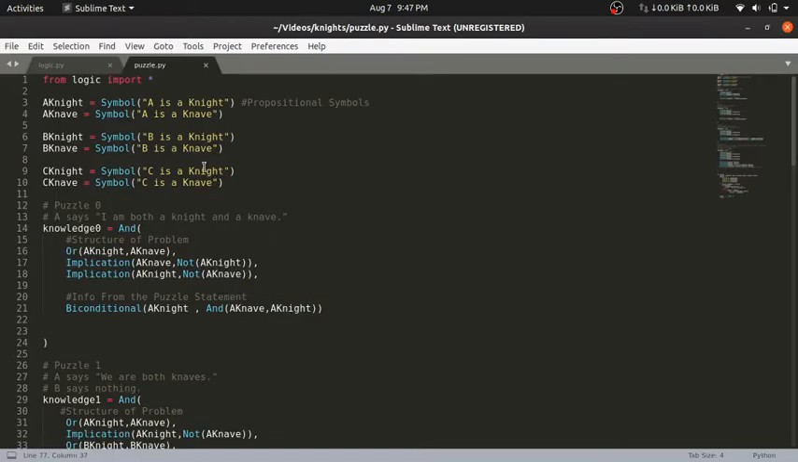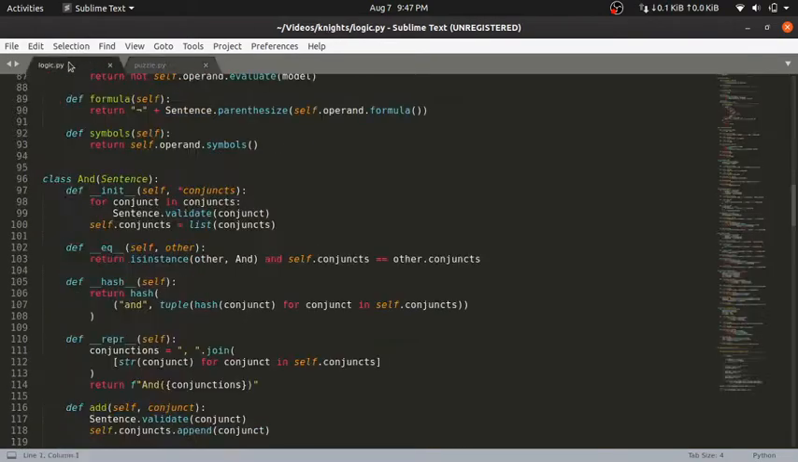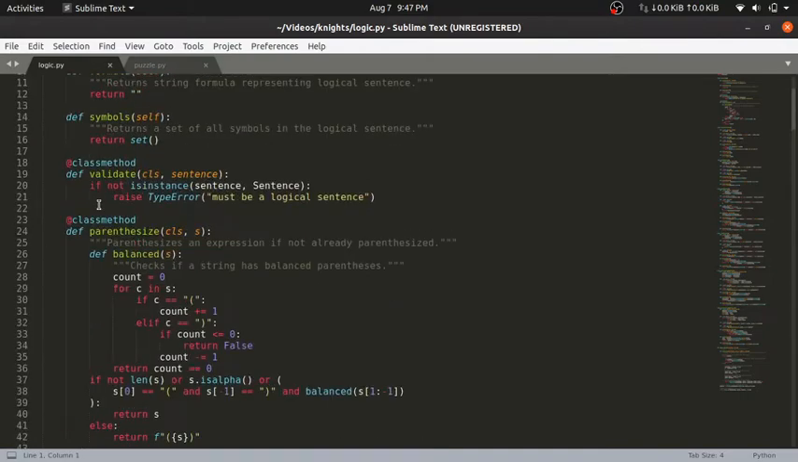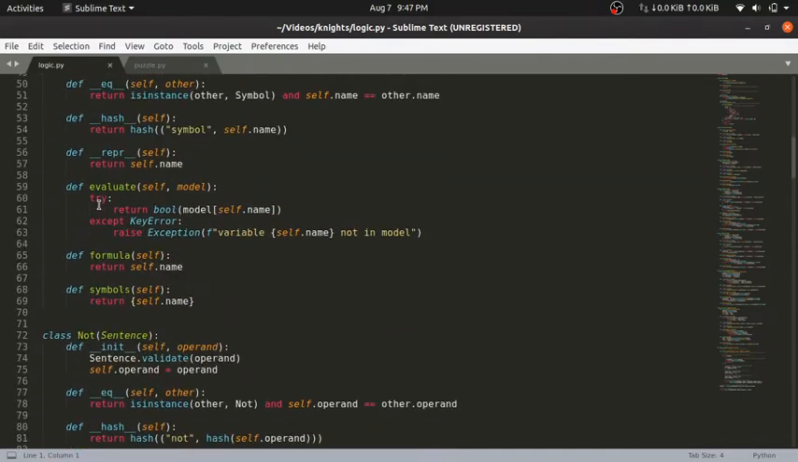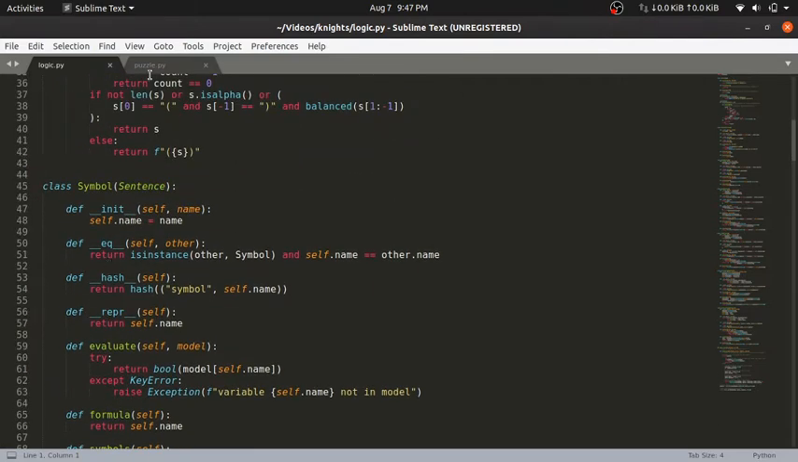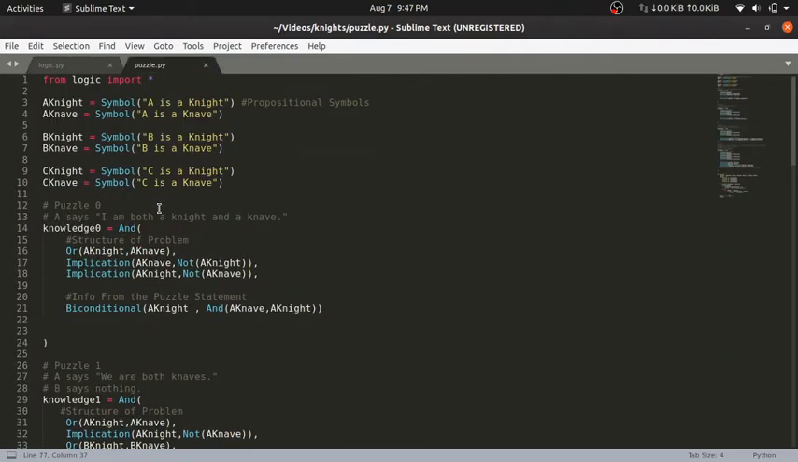We have two programs, puzzle.py and logic.py. Logic.py contains all the logic implementation, like the and, or, and biconditional implementation. So here is our puzzle. These are just propositional symbols: A knight, A knave, B knight, B knave. These represent that A is a knight, A is a knave.